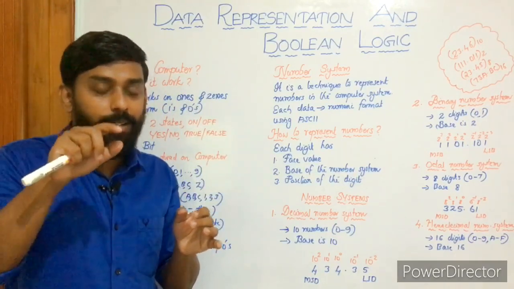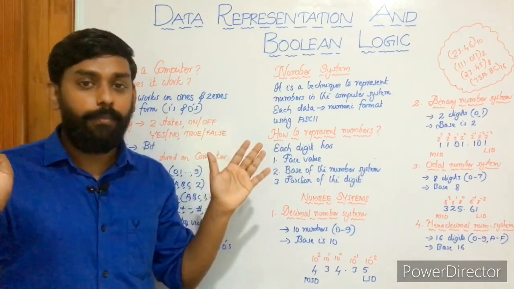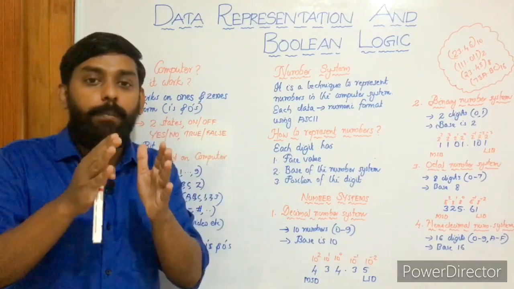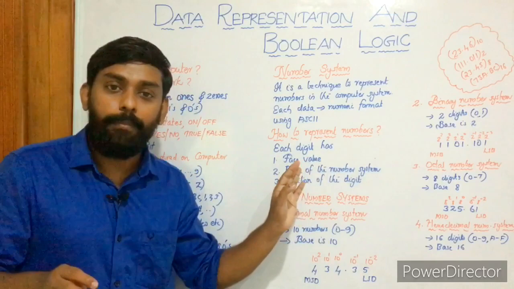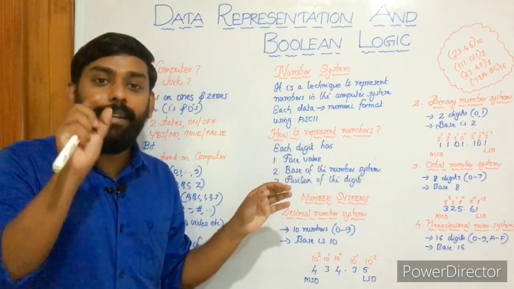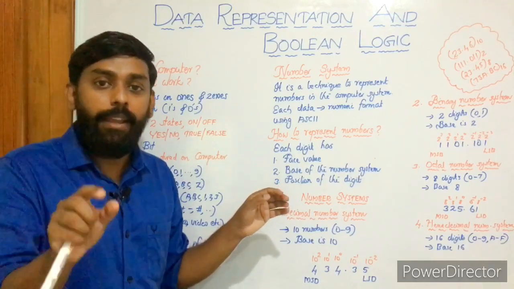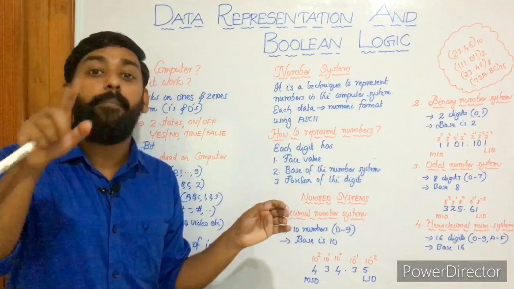So can you represent 10 as 1 0? Just apply your logic. Can you represent 10 as 1 0 here in hexadecimal number system? No, because if you want to represent 10 in hexadecimal number system, you have to use an alphabet, A, capital letter A.